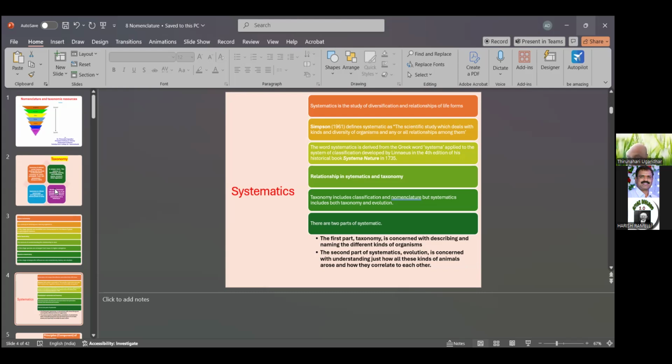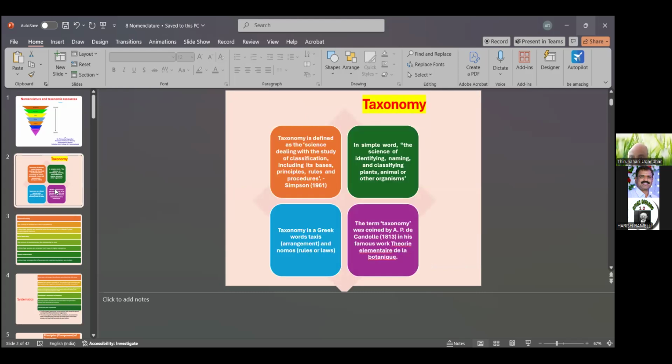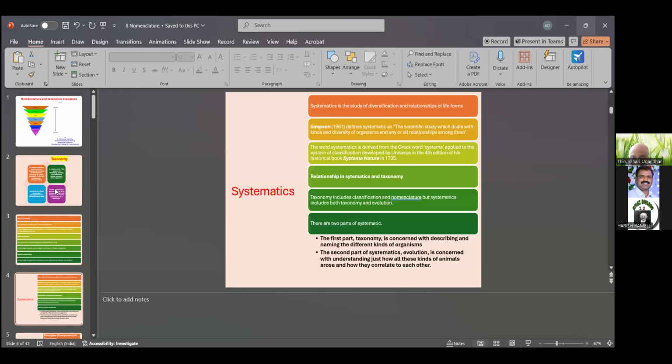In the fourth edition of his historical book Systema Naturae, in 1735, Linnaeus used it. Now, the relationship between systematics and taxonomy: taxonomy includes classification and nomenclature, but systematics includes both taxonomy and evolutionary characters, which are more advanced than morphological characters. That is systematics.